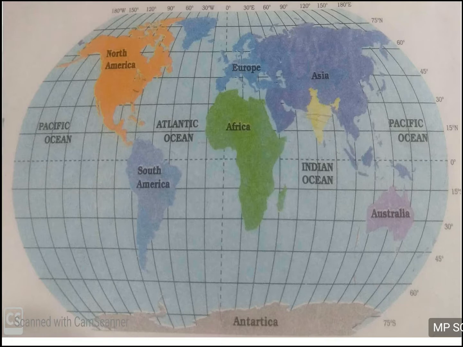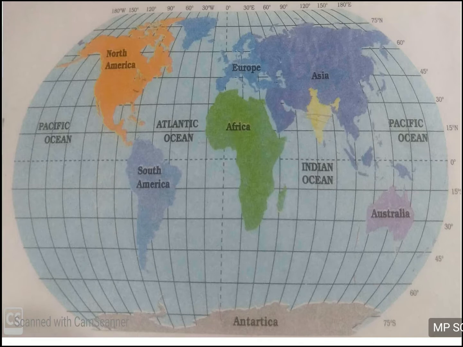And all the lines which are drawn have some identity. They have some number. That number, the degree, is shown with north or south, or with east or west. Then the whole world gets divided into all these grids, and all the lines of the grids have some number, and this grid and this number line give the identity or address